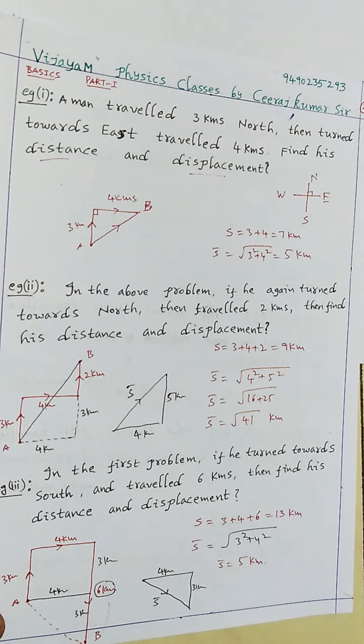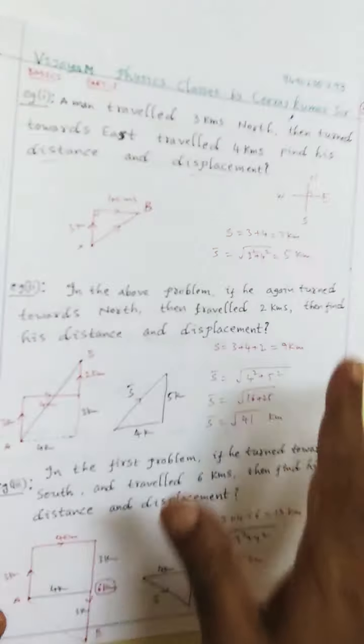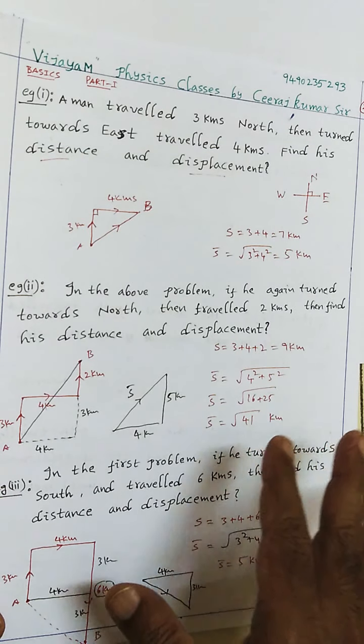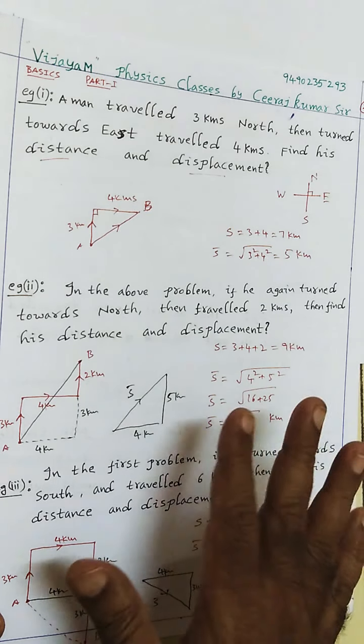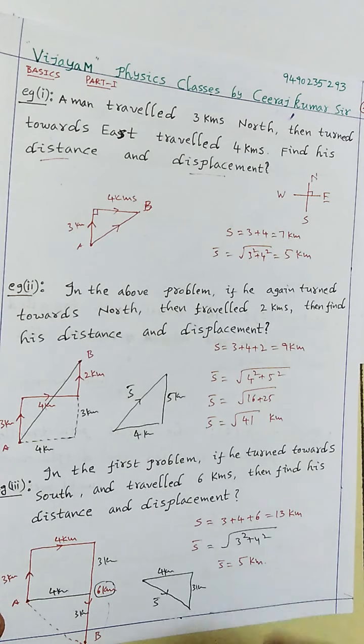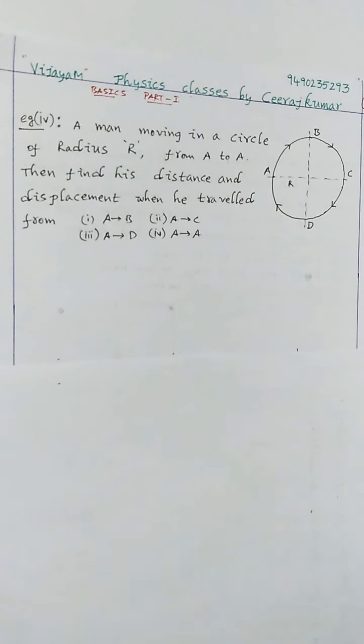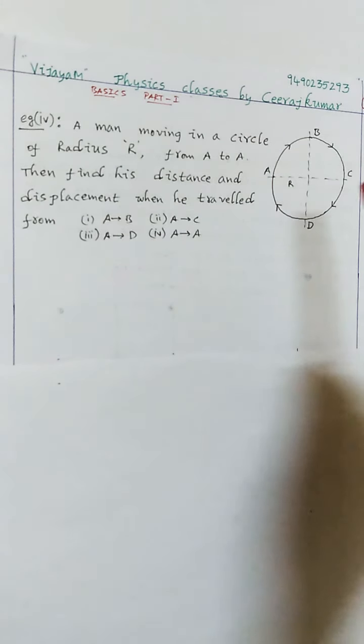Okay. See carefully in this model, see what we did here. We tried to find out the distance and displacement. So this is almost direct cases. So well, let us look at another important case. Okay, now look at another important case. In this problem, let us see carefully what they did here.